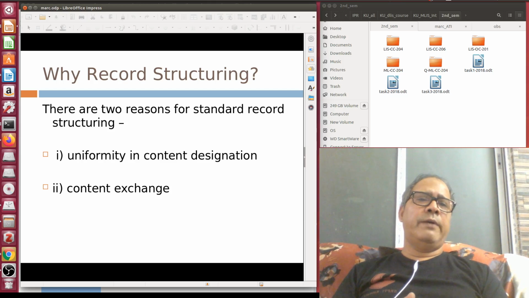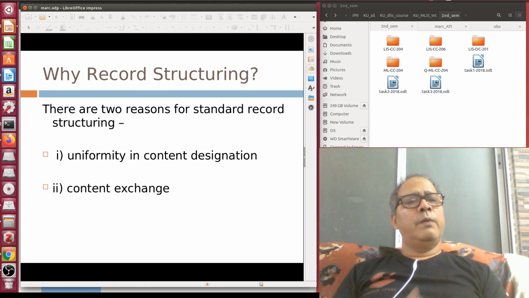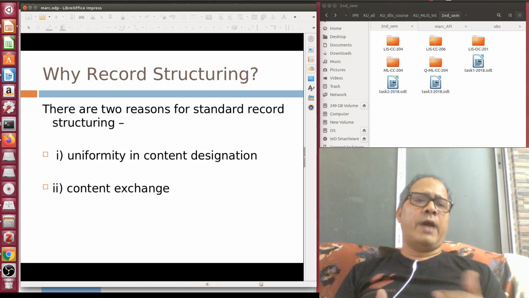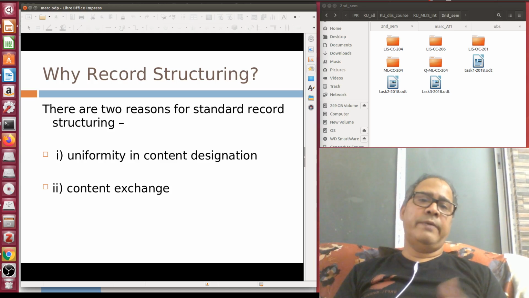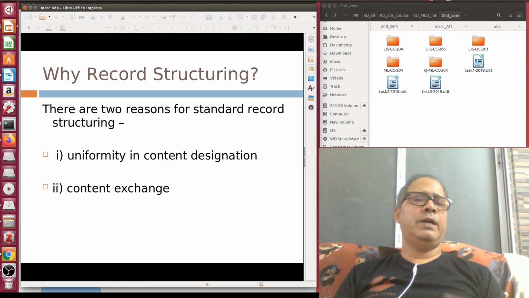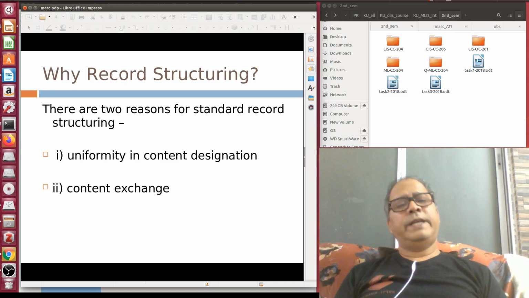But we don't have that, unfortunately. India produced one of the best classification schemes available in the world, but we failed to dedicate an agency for updating classification schemes. And since knowledge is ever dynamic, if you do not update classification schemes regularly, they become obsolete. So that is the reason.